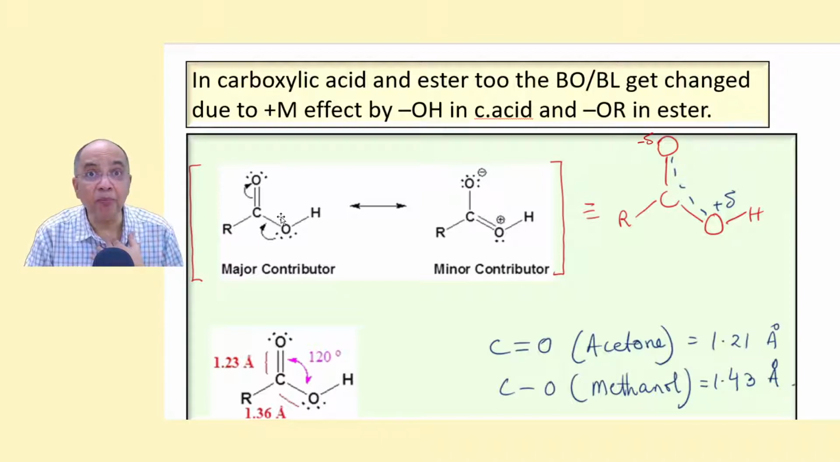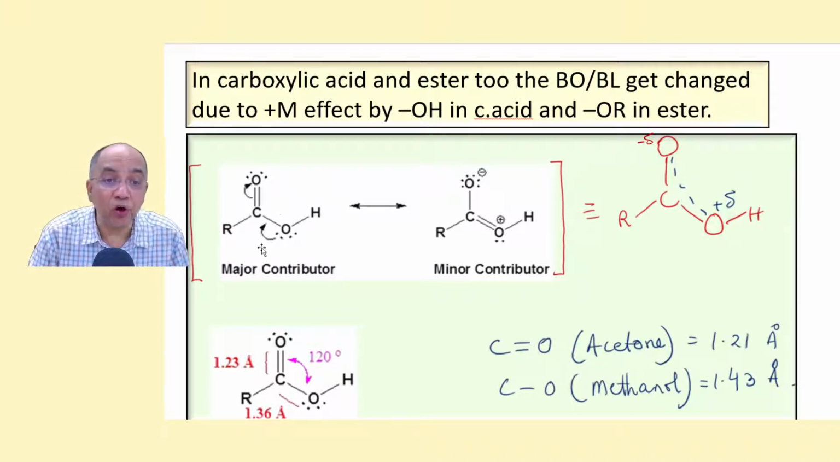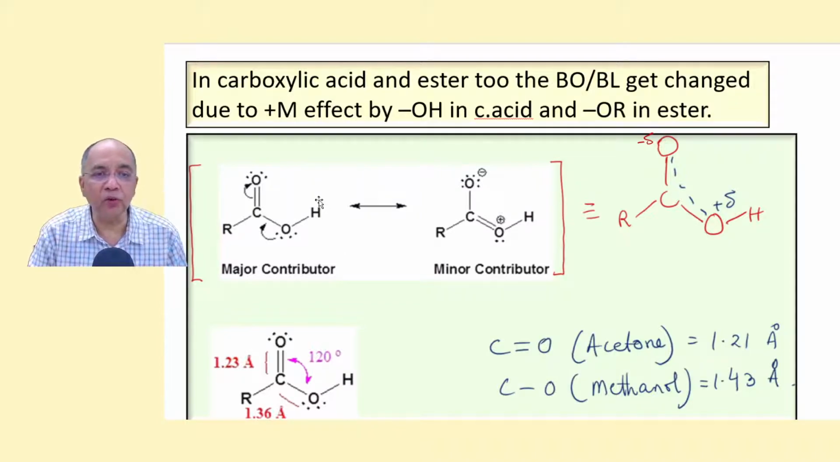So the M effect, that term is applicable for a group. The OH group produces an electron pushing effect, or plus M effect, onto the carbonyl group. Or in other words, the carbonyl group produces a minus M effect onto this OH group.